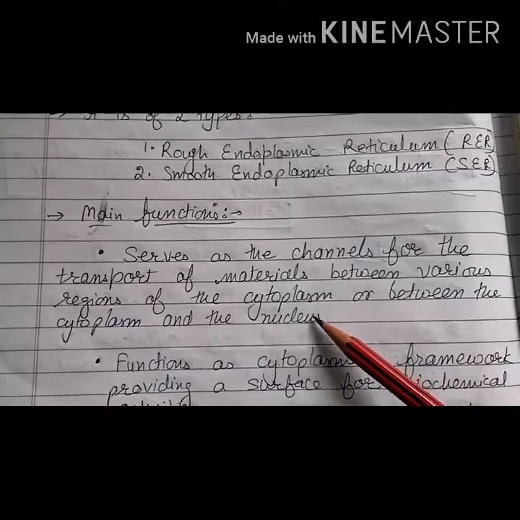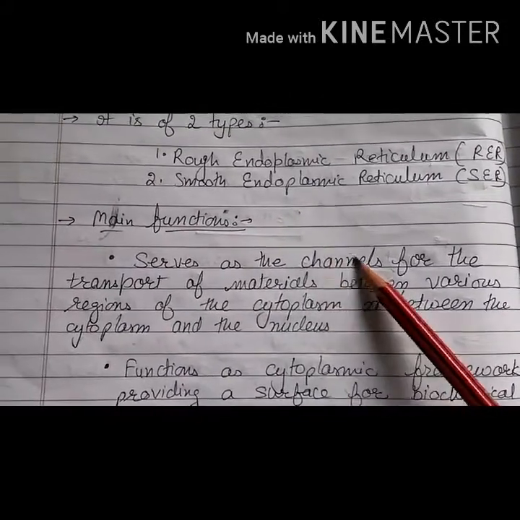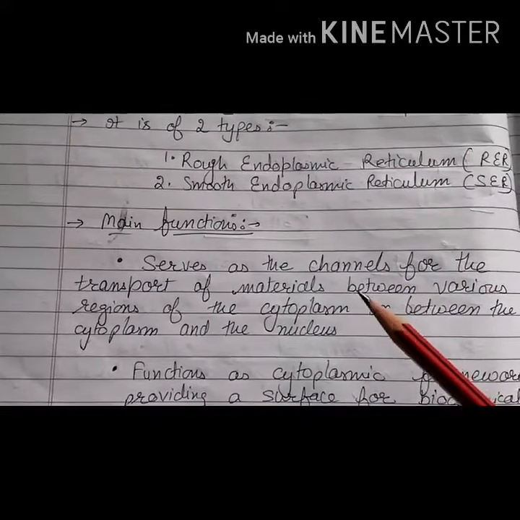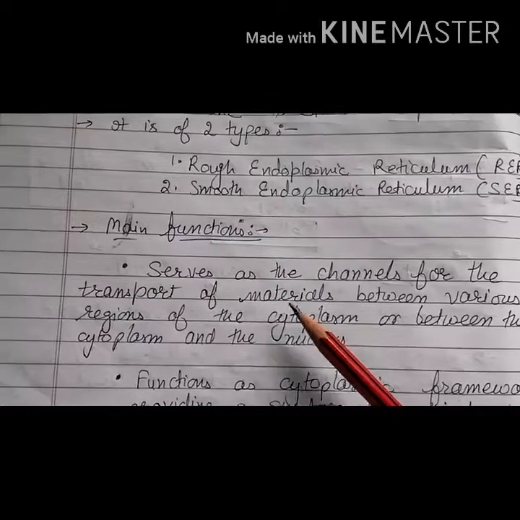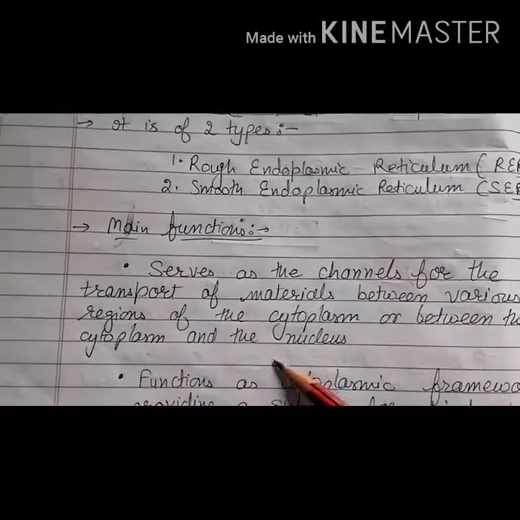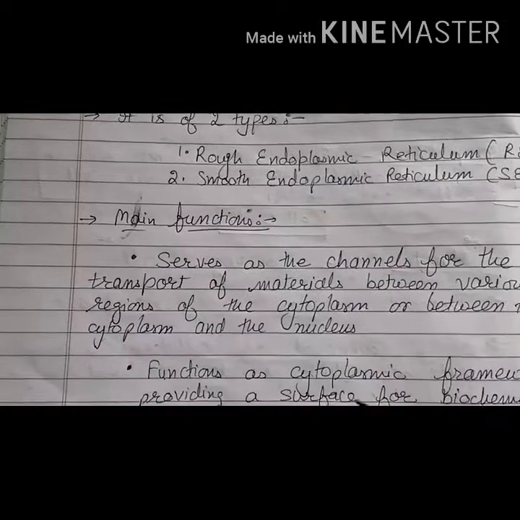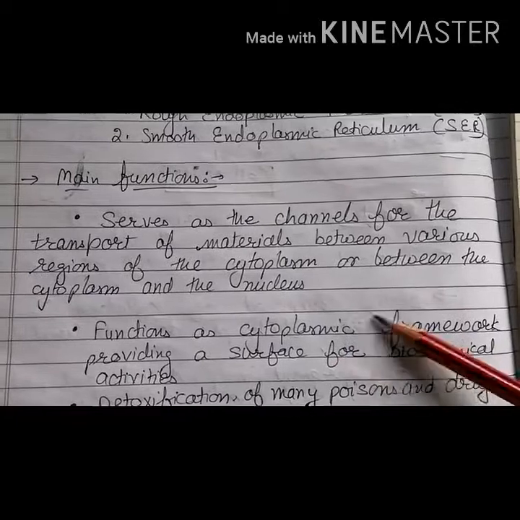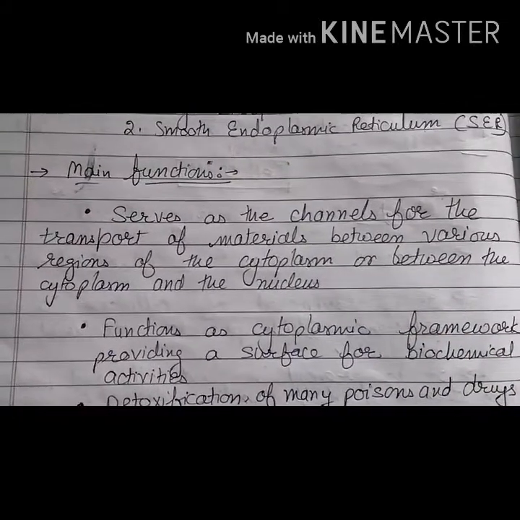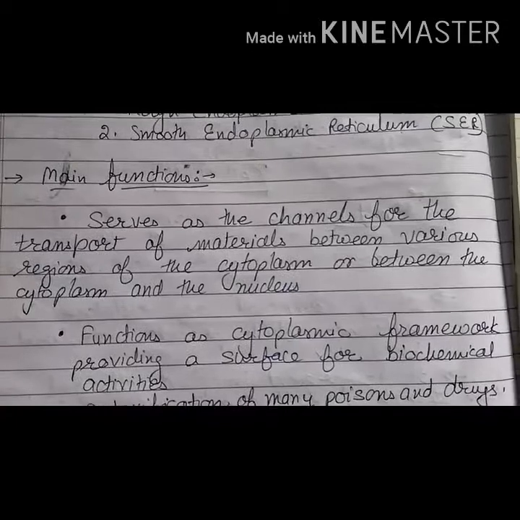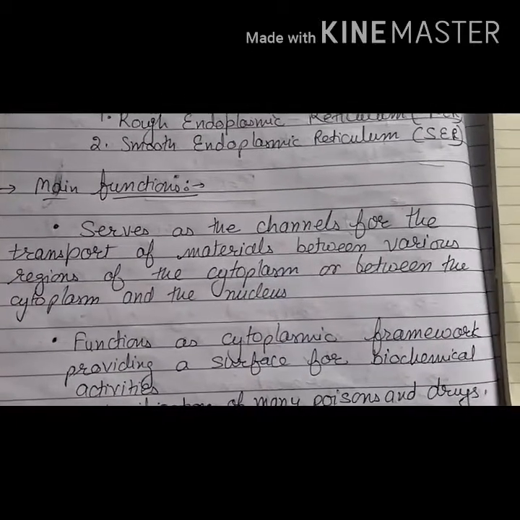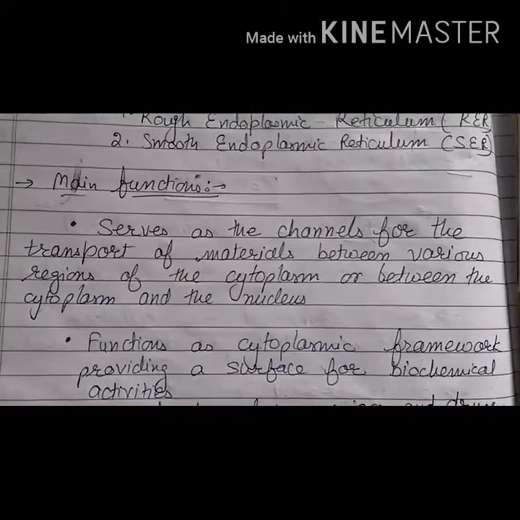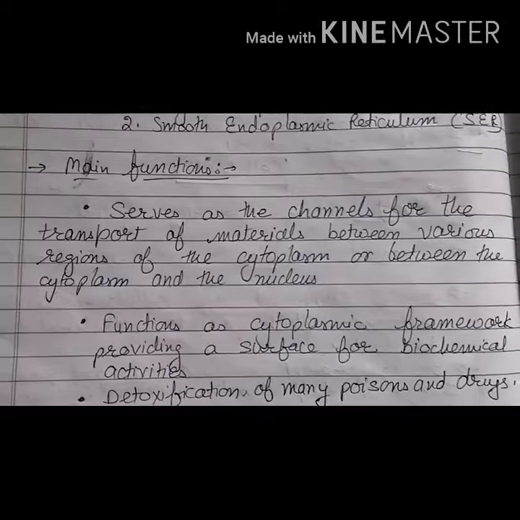As we have discussed earlier, it is a huge network of channels, tube-like and sheet-like structures which are spread into the cytoplasm. So what does it do? It transports the material from one end to the other end of the cytoplasm, and also from the cytoplasm to the nucleus and nucleus to the cytoplasm. Next, it functions as a cytoplasmic framework because it is spread into the whole cytoplasm. So it functions like a frame-like structure which provides surface for various biochemical activities. It is a structure where various biochemical activities are performed.